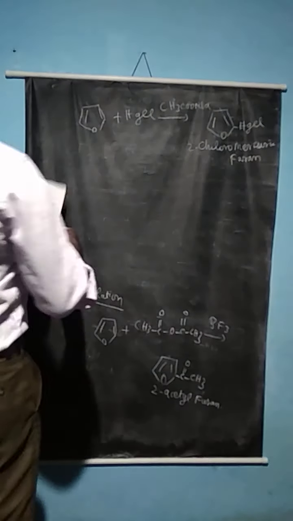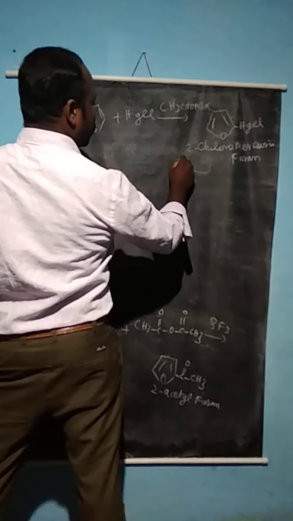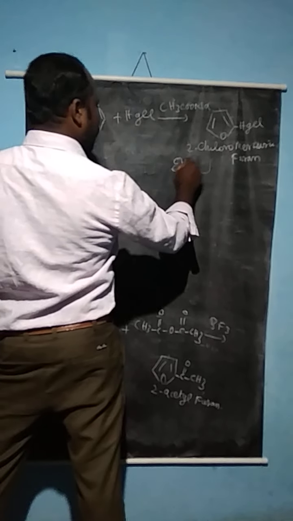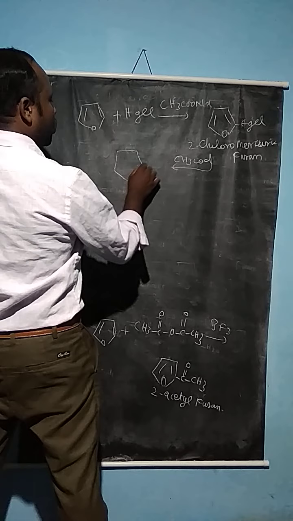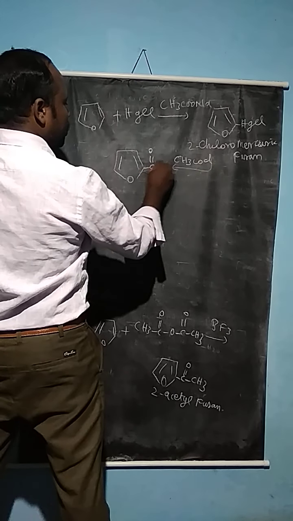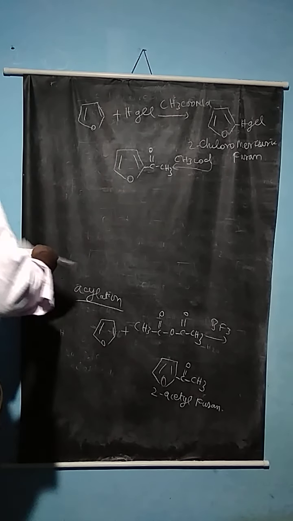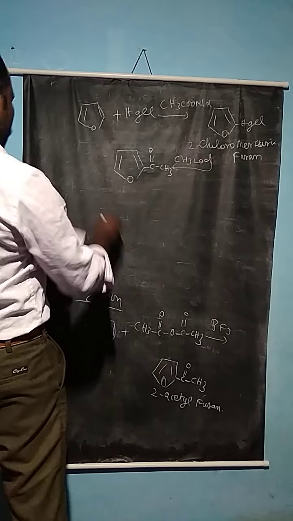So now this product undergoes the acetylation reaction. Here also it is possible with acetyl chloride. So the acetylation reaction is easily possible when 2-chloromercuric furan undergoes the reaction with the acetyl chloride compound. 2-acetylfuran is actually the product obtained.